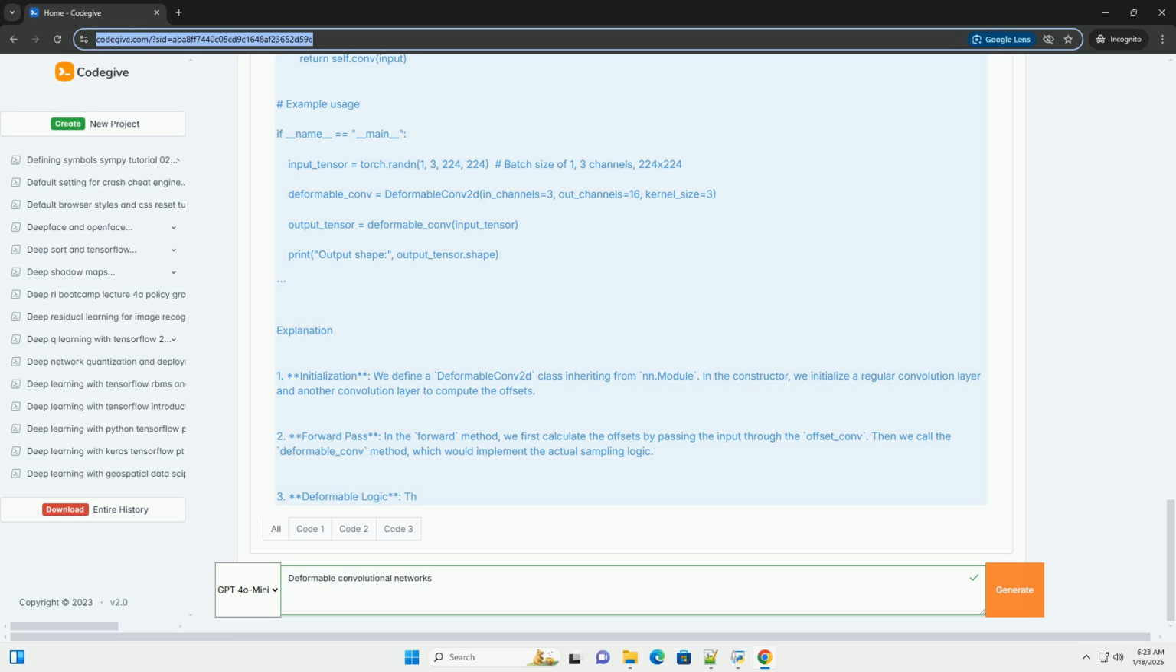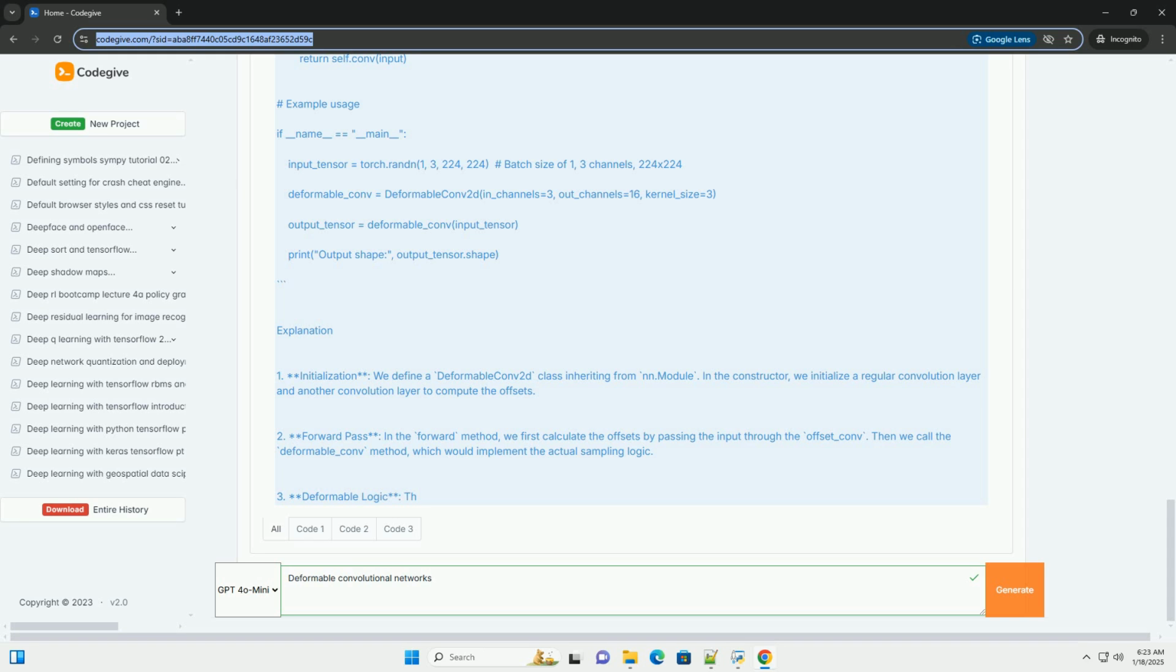Structure of a deformable convolutional layer. The architecture of a deformable convolutional layer can be broken down into the following steps. 1. Compute offsets. Use a small convolutional layer to generate offsets for each position in the input feature map. 2. Apply deformable convolution. Use these offsets to sample the input feature map at non-grid positions. 3. Modulate (optional). Optionally apply a modulation factor to scale the contributions of the sampled points.